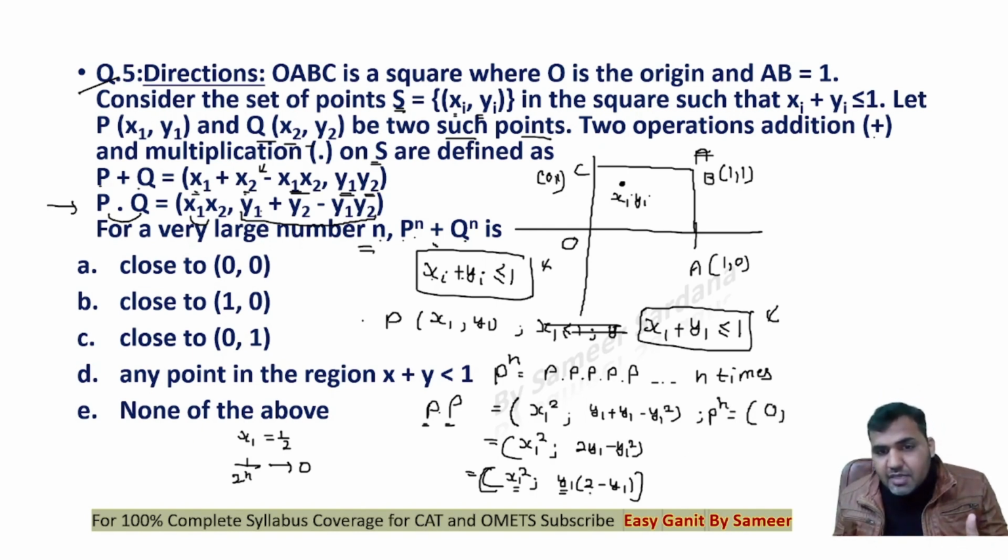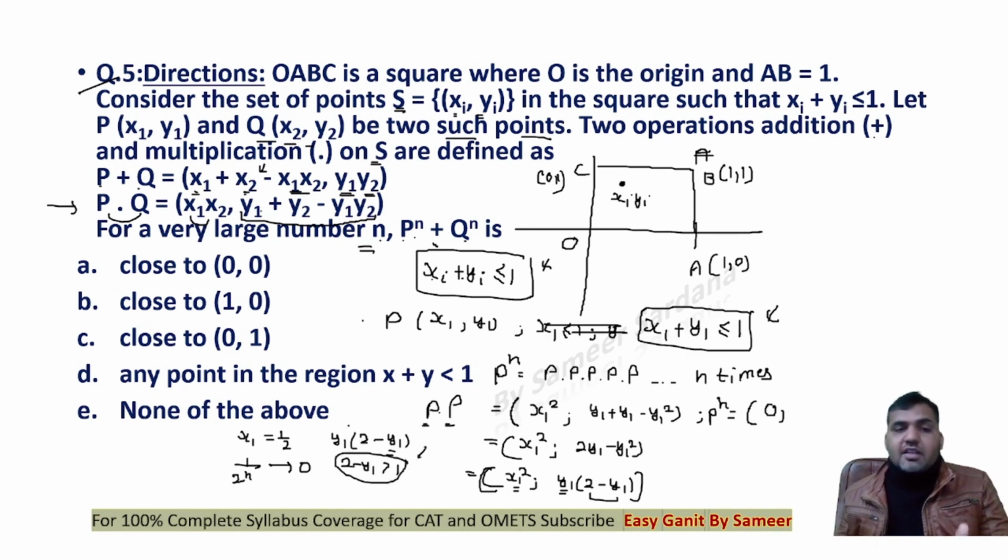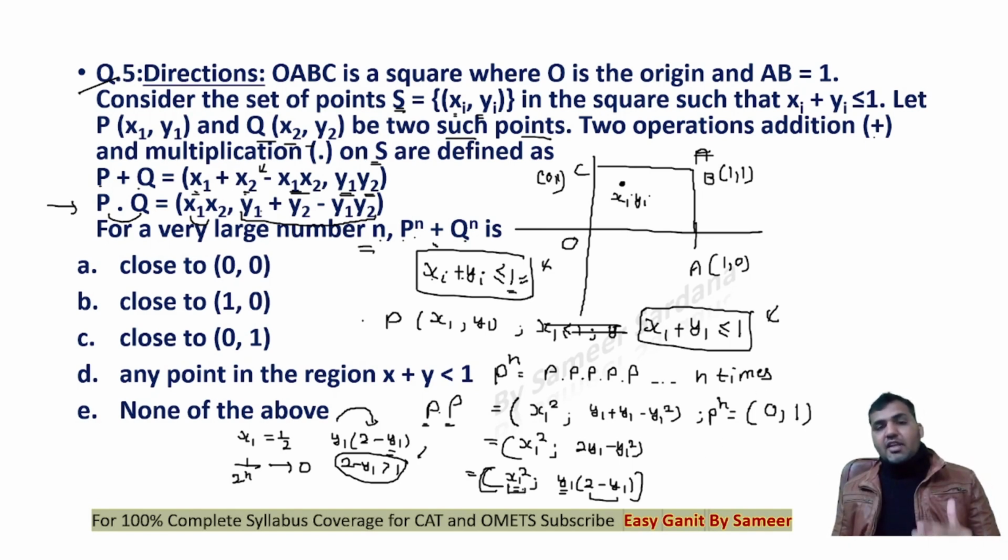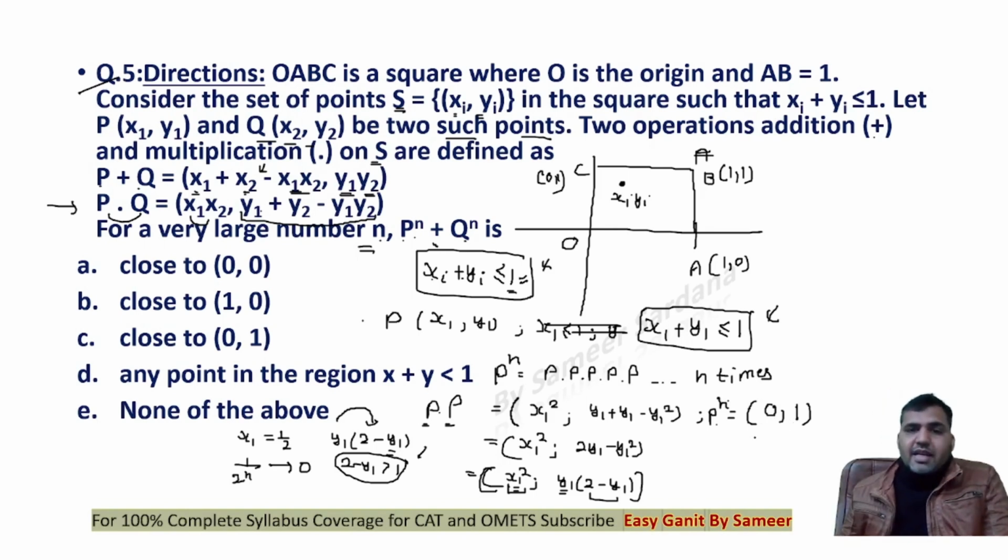And here y1 is being multiplied by 2 minus y1. Now you see that y1 is less than 1, so can I say 2 minus y1 will be greater than 1? Now if 2 minus y1 is greater than 1 and you are multiplying y1 with a value which is greater than 1, then y1 will keep on increasing. It will keep on increasing to an extent, but it cannot be more than 1, so it will tend to 1. Y1 keeps on increasing, but there is a limit on the maximum value of y1, and that can be 1 only. And x1, on multiplication, because the value of x1 is less than or equal to 1, will tend to 0. So P power n will be equal to 0, 1.